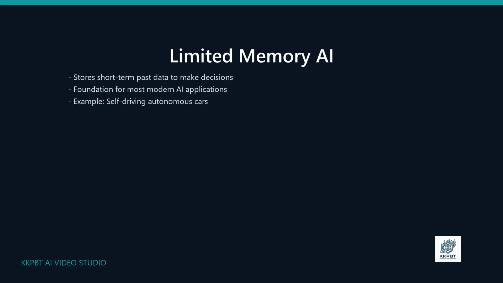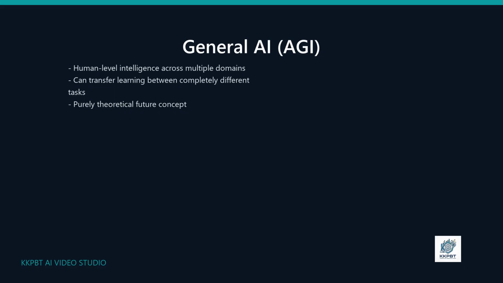Next in functionality is limited memory AI. Unlike reactive machines, these systems can look back at past data to make better decisions today. Most modern AI uses limited memory. Think about autonomous vehicles like self-driving cars. They store short-term data like the speed of nearby vehicles, road lines, and traffic signals over a short period to steer safely. What about the future?